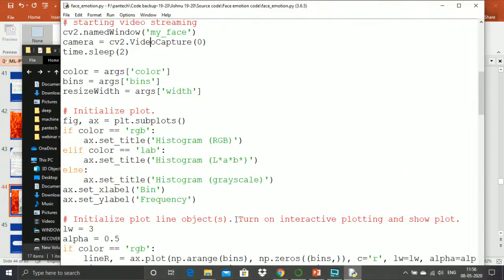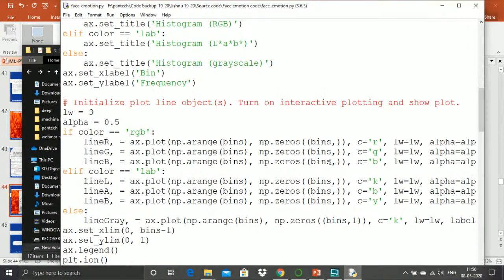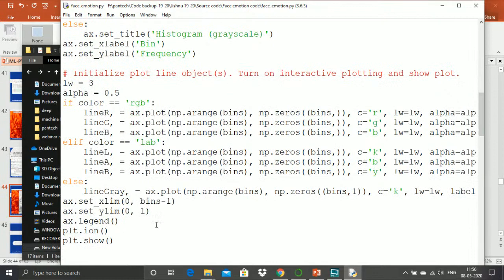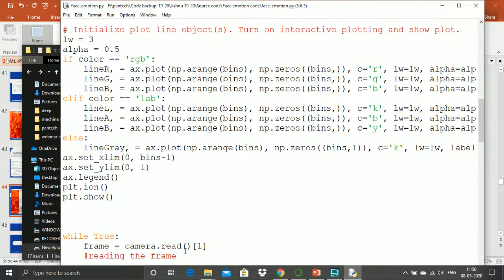So this video capture will be compared with different histogram values based on the frequency. You can see how that live histogram will be running. This application is working only with the help of matplotlib. I am plotting my color variant, and based on this color variant, I can analyze the difference between each and every function.